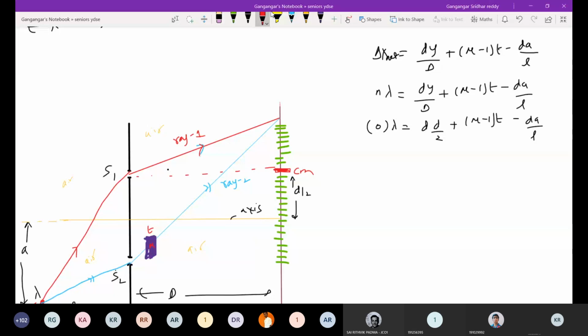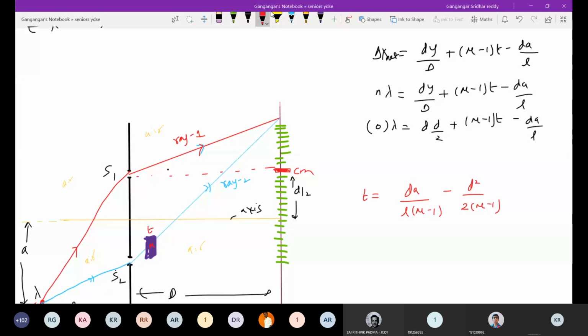Okay, now calculate the thickness of the slab from here. Solve this, and you'll get this one. So t is equal to dAL by (mu minus 1) D, minus d square by 2 (mu minus 1) D. Okay, fine. So this is one way of asking questions for you. Why should it be plus D by 2? Because you want it at the upper slit. So this should be that value here.